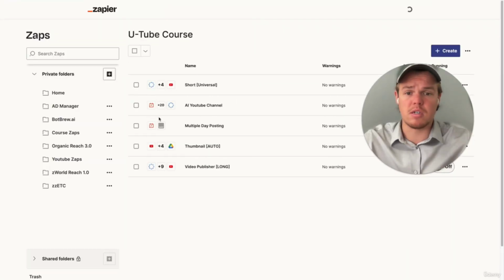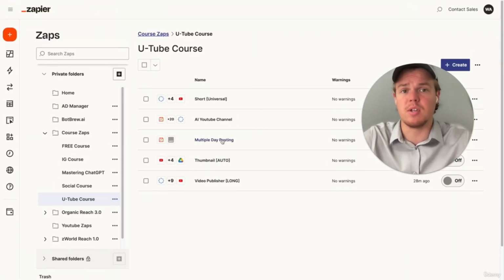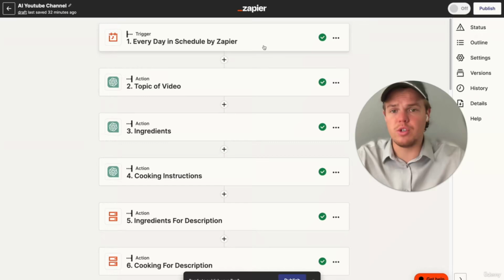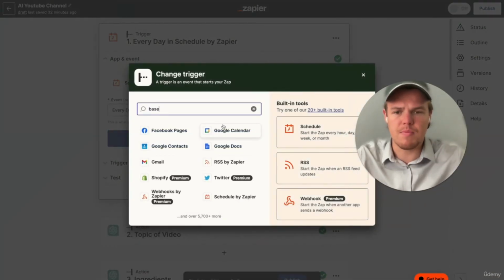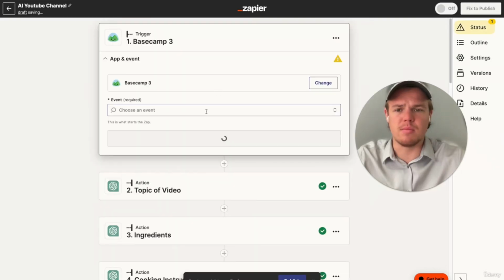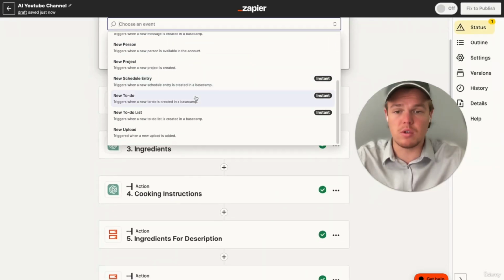Okay, so I'm going to start publishing all of these different zaps here, and we're going to connect the entire cake here. And let's see what it comes up to be. All right, so in order to ensure that it just posts manually, I'm going to change this trigger real quick to Basecamp. Basecamp's a CRM, but I use it sometimes just to manually push out videos, which may be useful to you if you want to just kind of push out a lot of content at once.